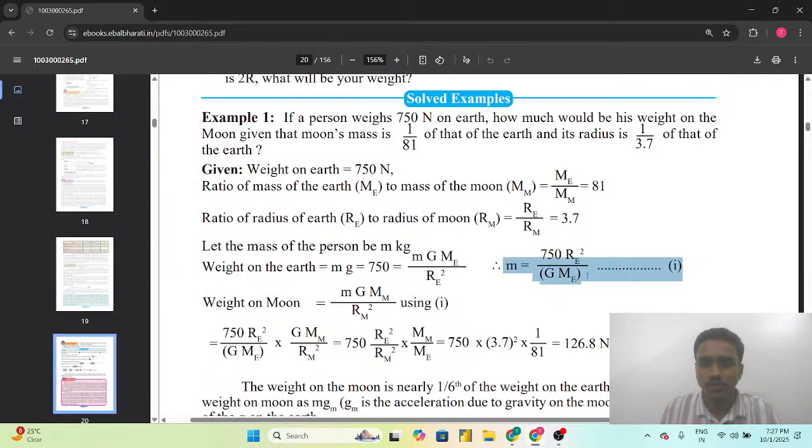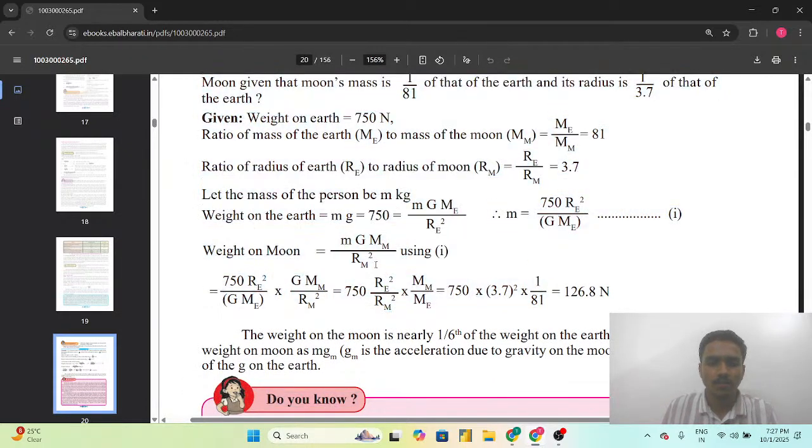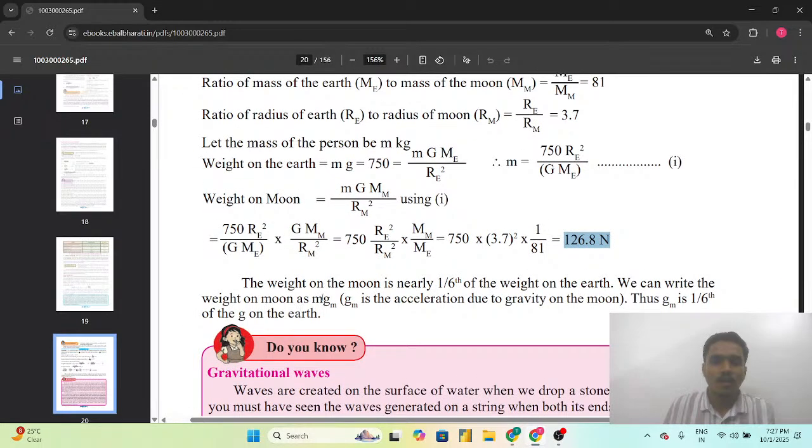m is equal to 750 Re square upon G Me. Weight on the moon is m G Mm upon Rm square, using equation 1. So after doing all these calculations, we get that the weight on the moon is 126.8 Newton. Weight on the moon is nearly one-sixth of the weight on the earth. We can write the weight on the moon as m gm, where gm is the acceleration due to gravity on the moon. The gm is one-sixth of the g on the earth.